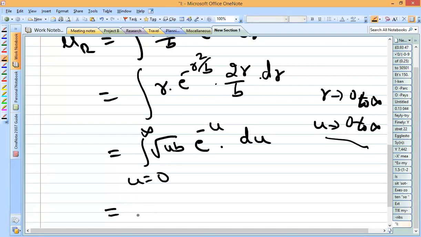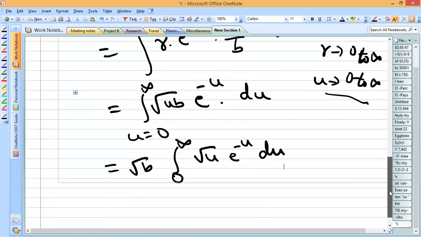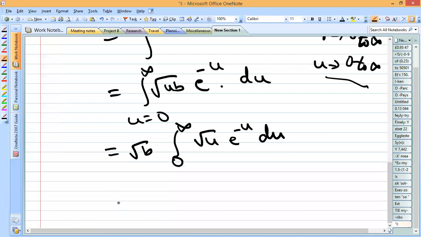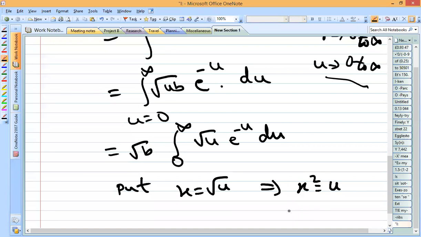What is the next step? So here you can take root b outside because it is independent of the variable u. So integral 0 to infinity square root of u into e to the power minus u du. Now once again we need some substitution for this. So here we are going to put x is equal to root u, which implies that x square is equal to u, which gives du as 2x into dx. So in the second step, make this substitution, otherwise it will be very difficult to get the answer. So this is somewhat lengthy problem.